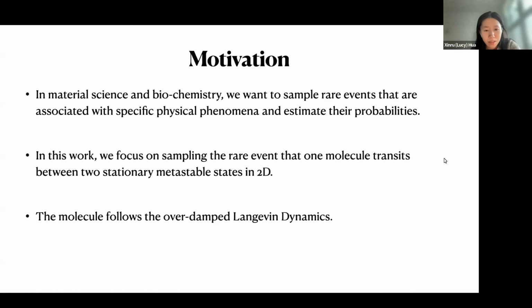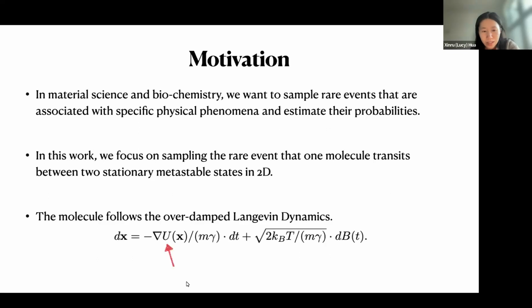And the dynamics of the molecule is described by the overdamped Langevin dynamics. Here's the discretized Langevin dynamics equation. We can see at each step the movement of the molecule has two components. The first part is the gradient of the energy function. And the second part is a Brownian motion, and the size of the Brownian motion is affected by these variables. The most important one is the temperature, the capital T here.